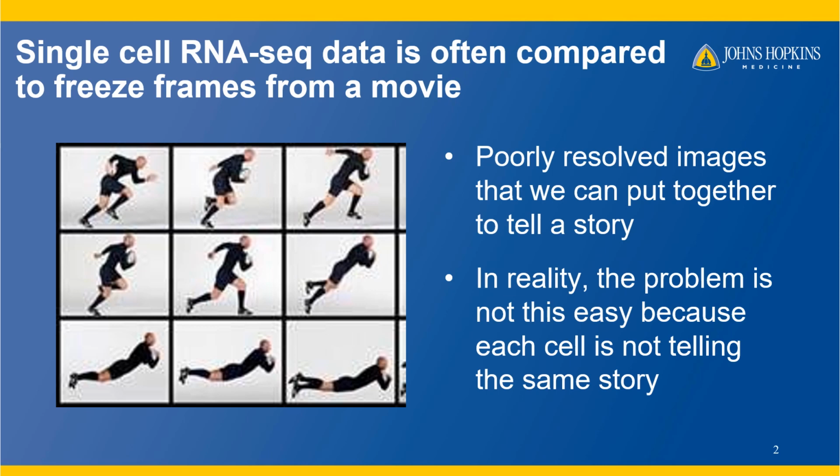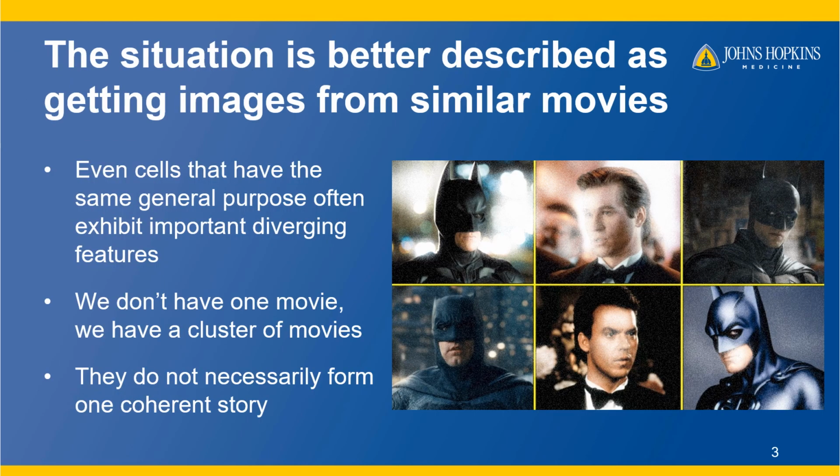Each cell is not telling the same story, even if we use clustering and marker genes to narrow down to a group of cells that we believe to have the same general purpose in programs. What we really have is more like a cluster of movies, because each cell will have important diverging features. Sort of like if we had freeze frames from multiple different Batman movies, and we had to figure out what is going on. We can figure some important things out, but the disparate plots and actors are going to make things pretty confusing. We would like to get more context on the images we have if possible.